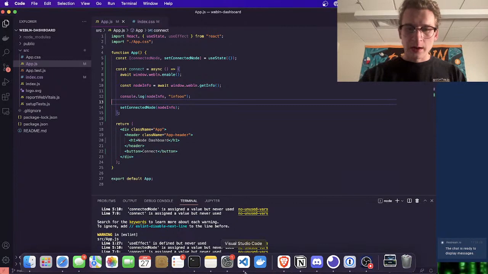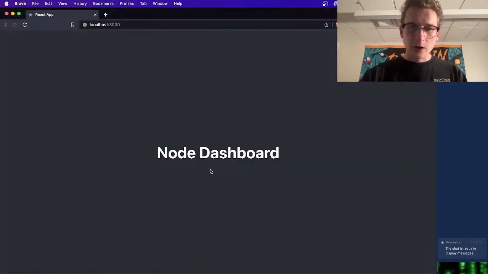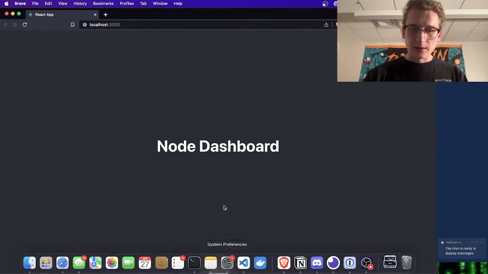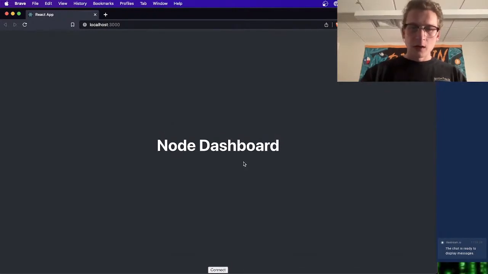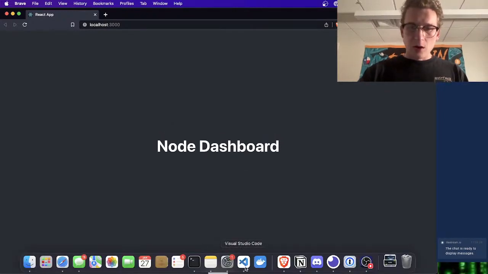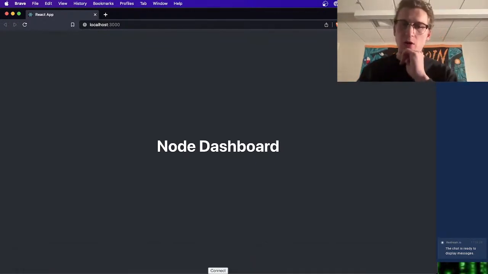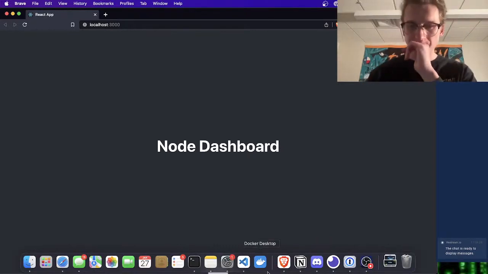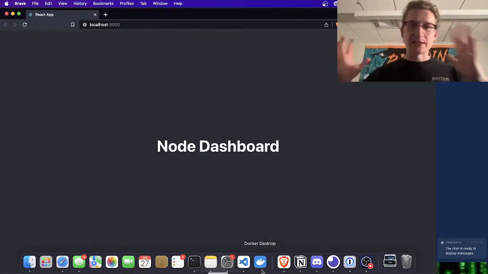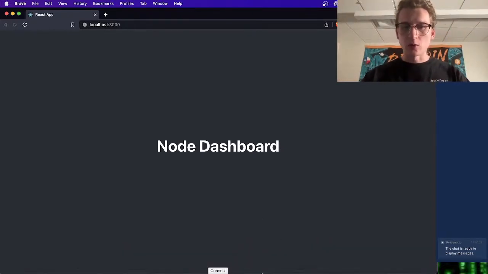Okay, but now we've got our basic React app set up here, our ugly connect button at the very bottom, which will be fine for right now. But we need to actually set up our extension and connect our node. So we'll do that first by setting up our local network, our local development environment.